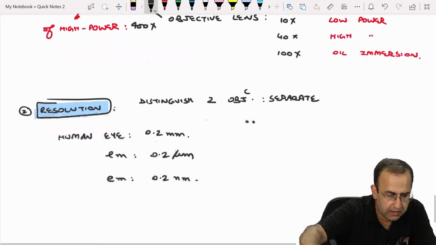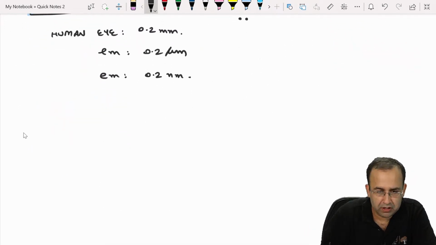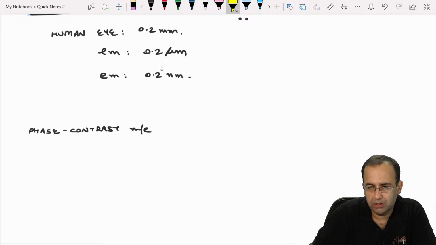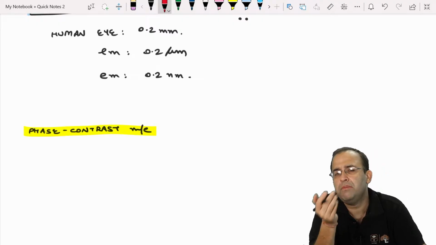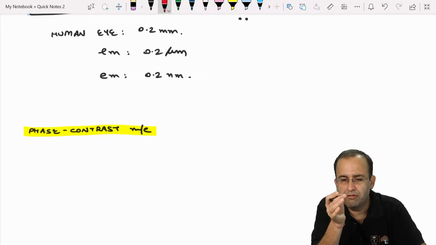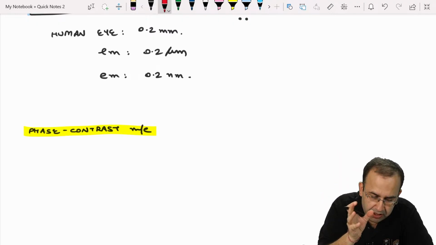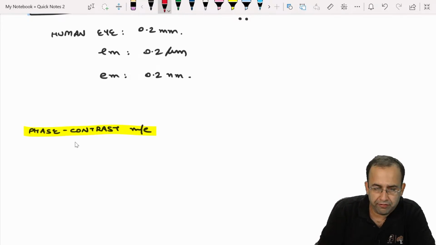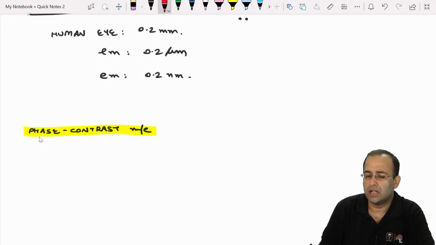So let us see with respect to various types of microscope, starting with phase contrast microscopy. The name tells you everything. We are differentiating the thickness. फेज अलग है ना, फेज को कॉन्ट्रास्ट कर रहे हैं.